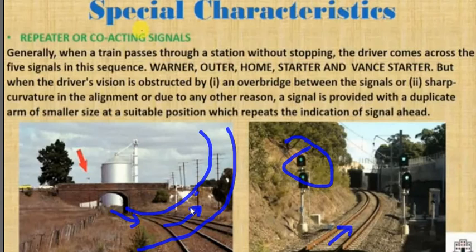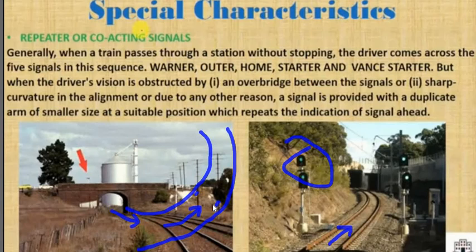So due to this high ground, when the train is here, just as an example, see, this is a curve, this is the signal, and another signal is here, on this right side. When the train is coming from this direction, there is a chance that due to this high ground the driver can miss this signal. So that's why another co-acting signal is provided on the right side.